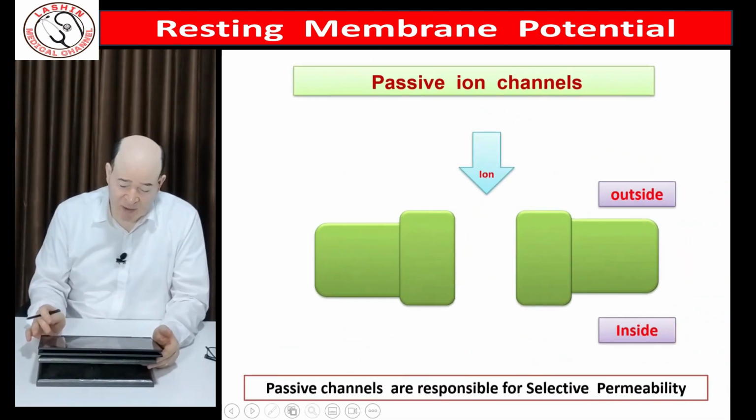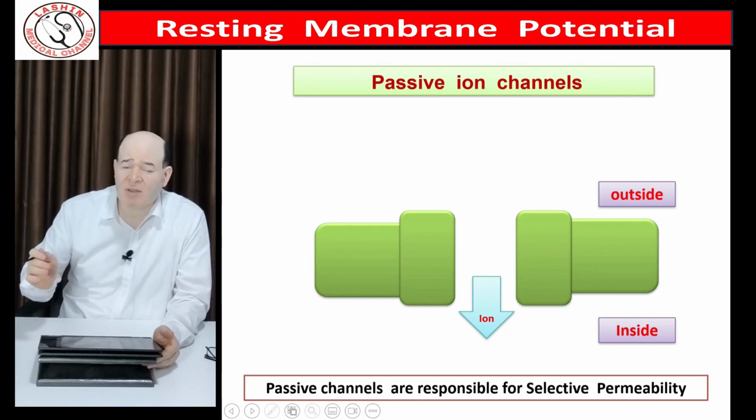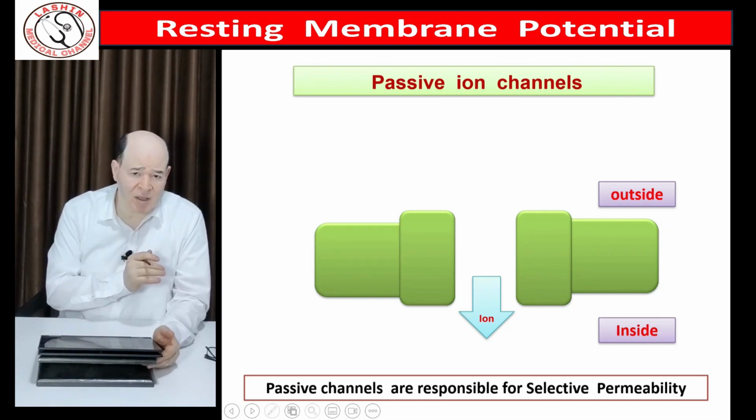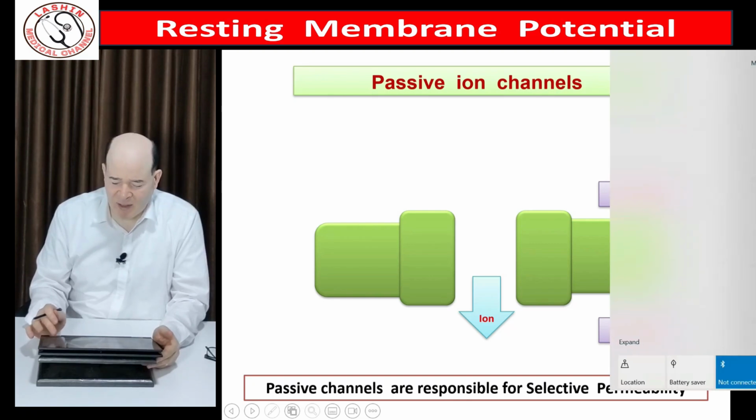First, what is the idea of passive channel? Passive channels are called leakage channels or non-gated channels. Through them, ions can pass through the cell membrane all of the time. Speaking about the potassium ions, the potassium diffuses from inside to outside through this type of channel or a similar type of these channels, and this is responsible for creation of the resting membrane potential, but they have no role in the action potential.